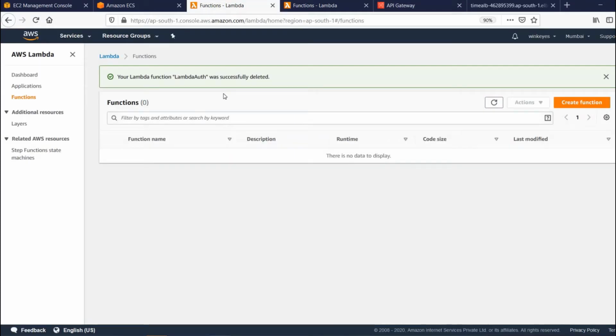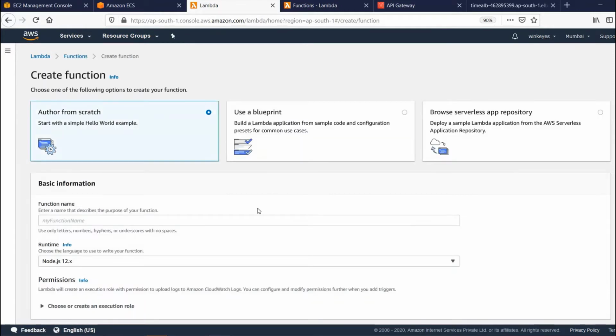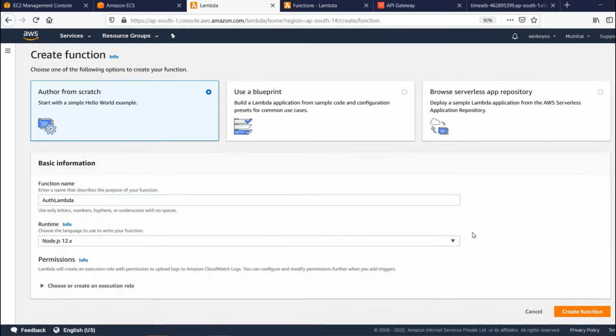So before that, let me go through the Lambda first. Let's create one Lambda function, and let me name it auth Lambda. I have seen in the documents that Node.js and Python are the two ways we can create these authorization lambdas.